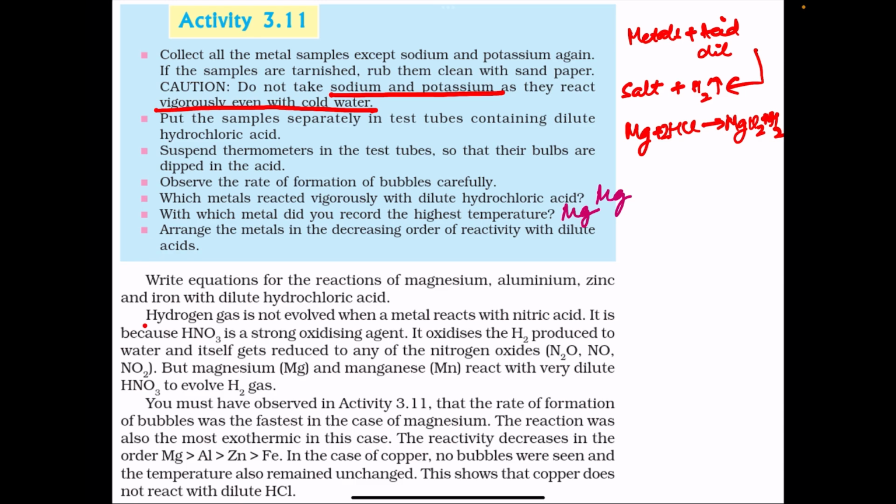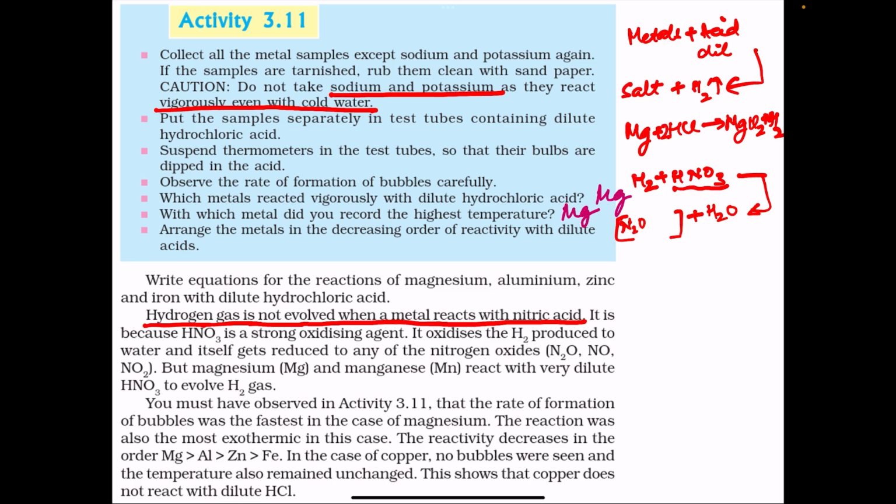Now, hydrogen gas is not evolved when metals react with nitric acid. Why? When metals react with nitric acid, whatever hydrogen is formed is again oxidized by nitric acid into water, and this nitric acid is reduced to any of the products like N2O, NO or NO2.